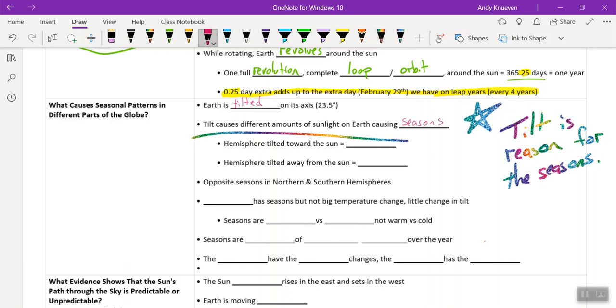So when the hemisphere is tilted toward the sun, when it's tilted to the sun, it means that it is summer. And the hemisphere tilted away from the sun then means that it is winter.